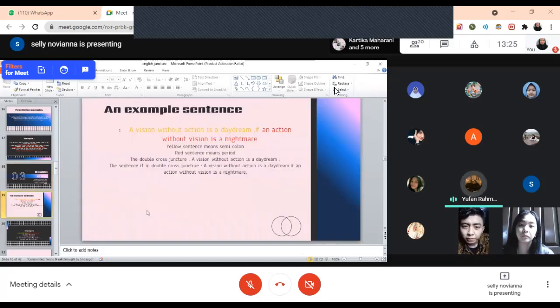An example sentence is: a vision without action is a daydream; an action without vision is a nightmare. Yellow sentence means semicolon. Red sentence means period. The double cross juncture is: a vision without action is a daydream, and action without vision is a nightmare.